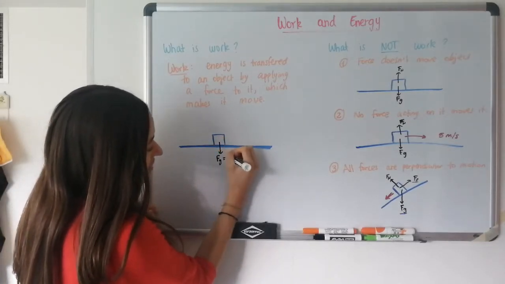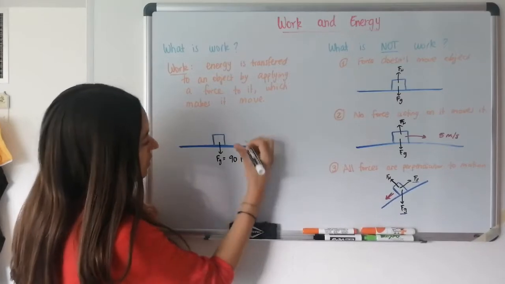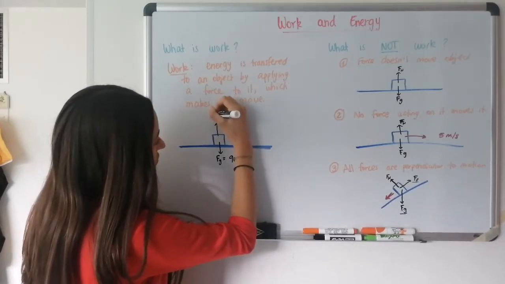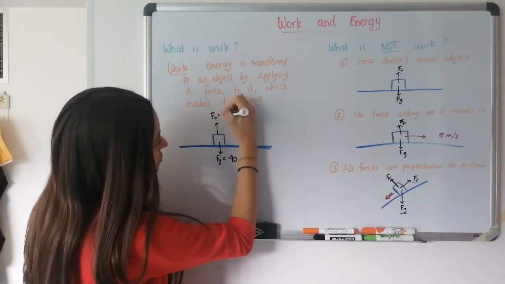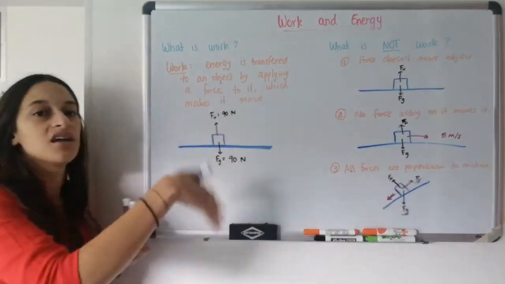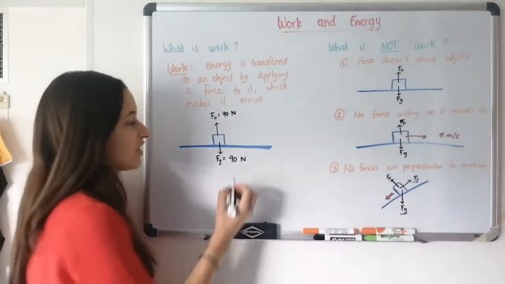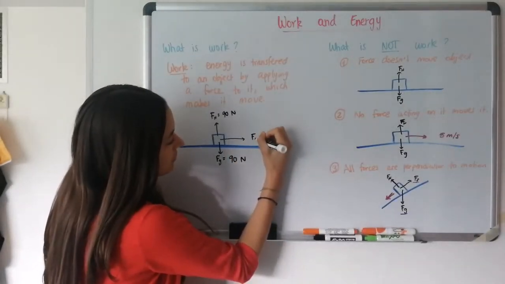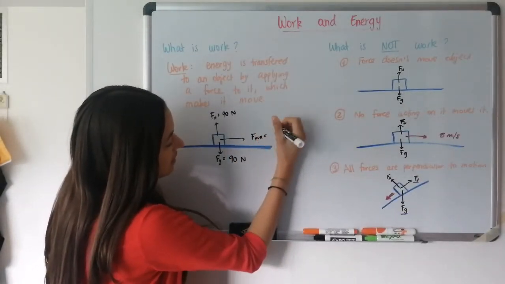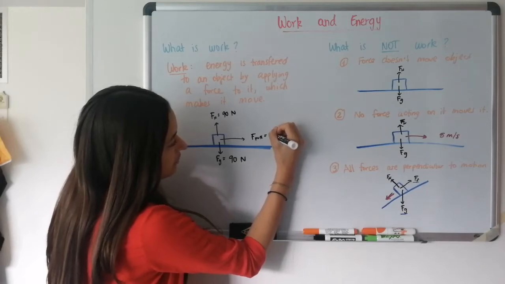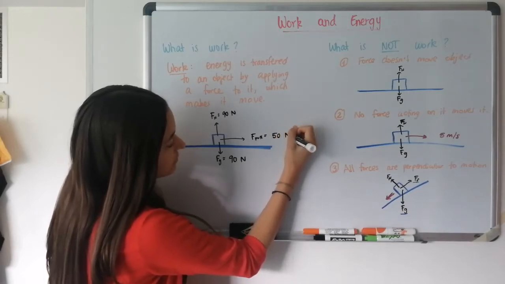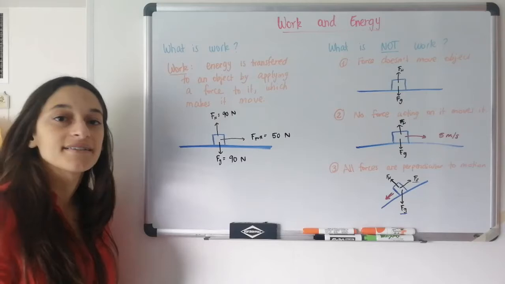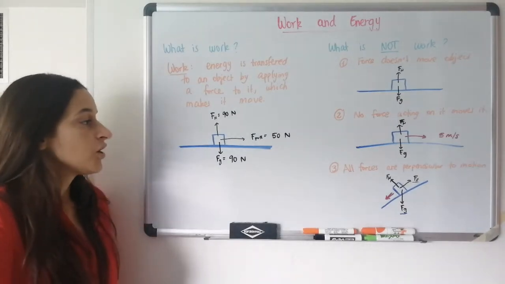Let's say the weight is 90 newtons. We have a normal force. Let's say the normal force is also 90 newtons because there is no movement in the vertical direction. And we have a pulling force. So our pulling force, let's say, is 50 newtons. Those are all the forces acting on the object.